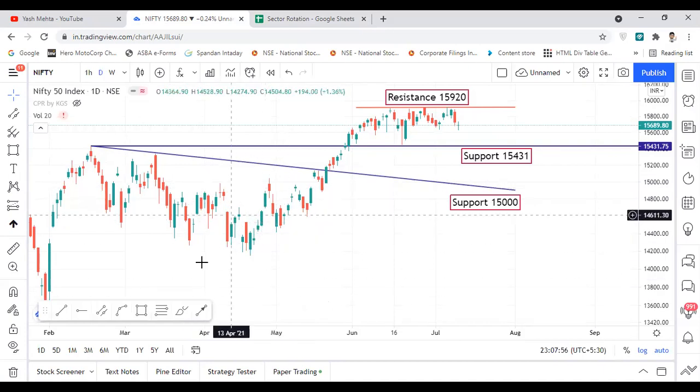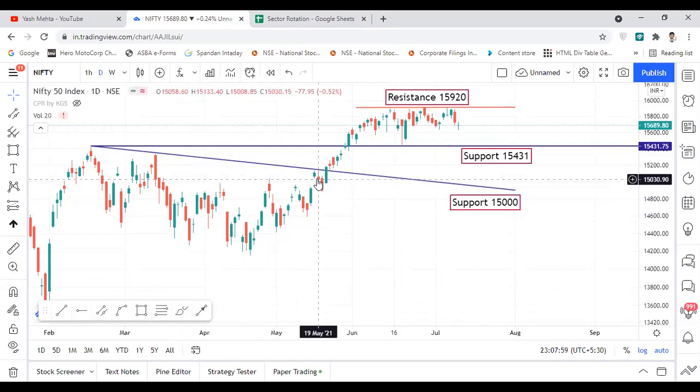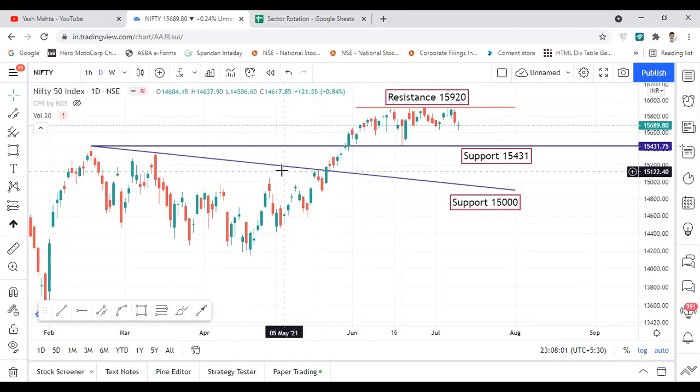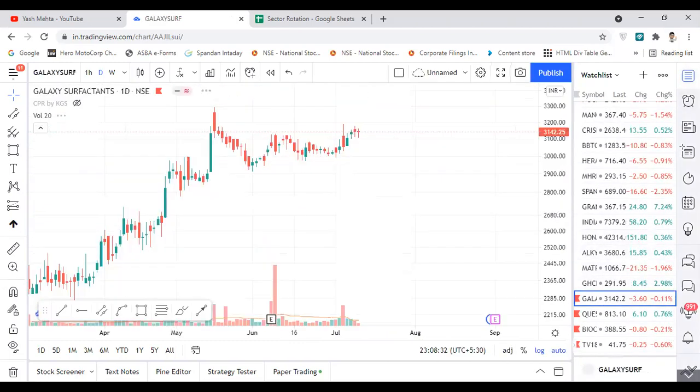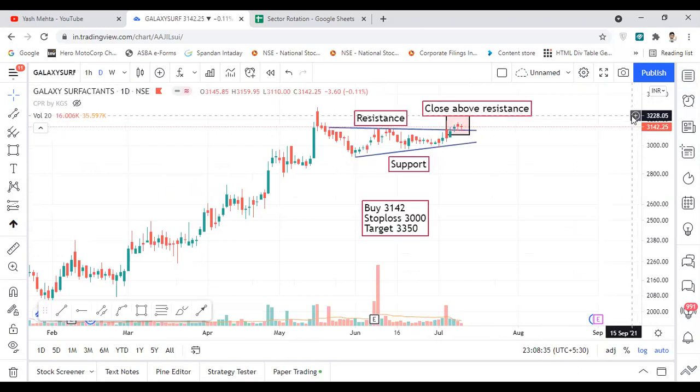So as you know, the overall market had rallied for around the last 1 year. But now there are some stocks that are trading near support, and there are some stocks that had given a breakout and are retesting. So at this particular moment, a trader should use the opportunity to buy those particular stocks for their trading, and the risk reward is very favorable during a retest or when a stock creates a support. So now we will discuss such stocks in this analysis video. So let's start with the first stock.